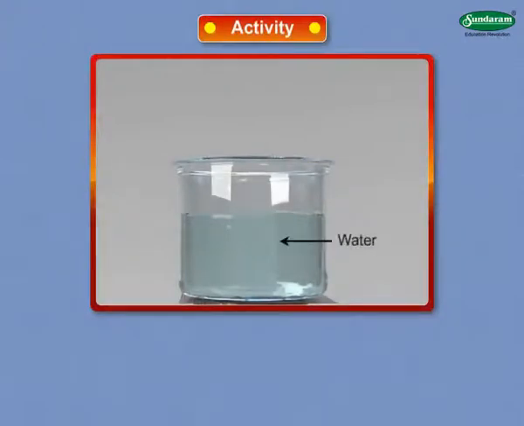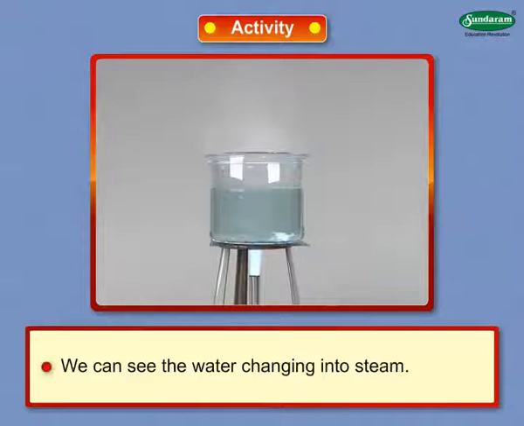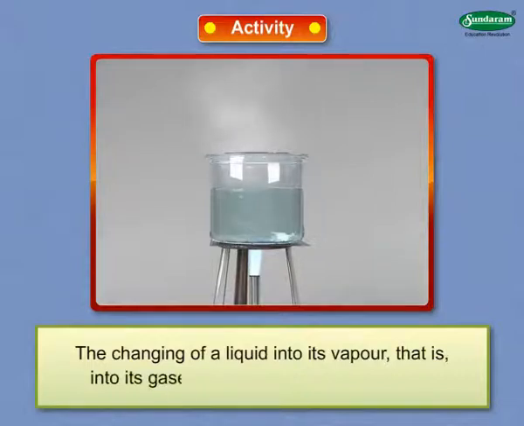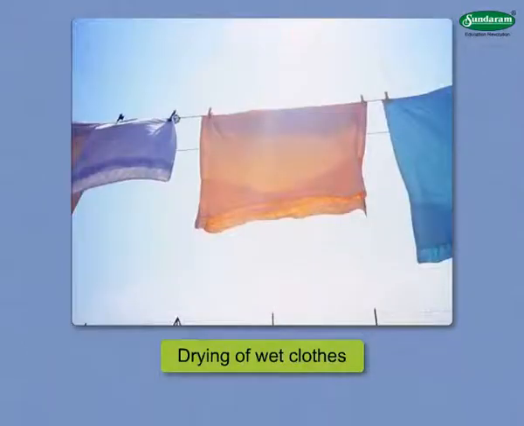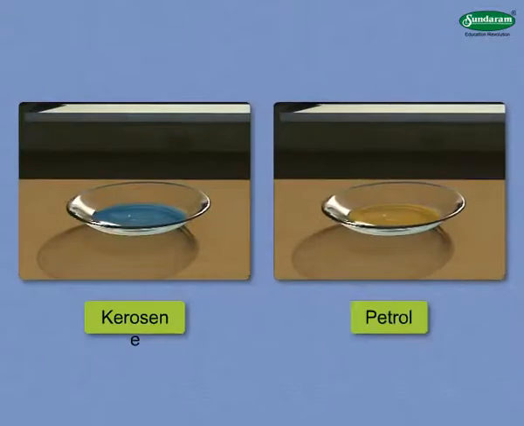Take some water in a dish. Heat the dish. We can see the water changing into steam. The changing of a liquid into its vapor, that is, into its gaseous form, is called evaporation. Drying of wet clothes is an example of evaporation of water from the clothes. Liquids like kerosene and petrol evaporate quickly.